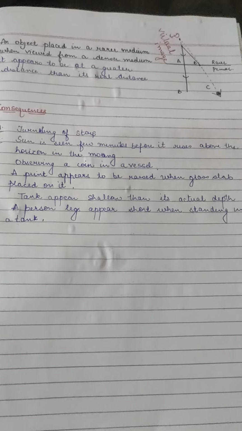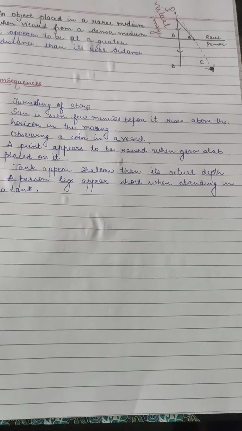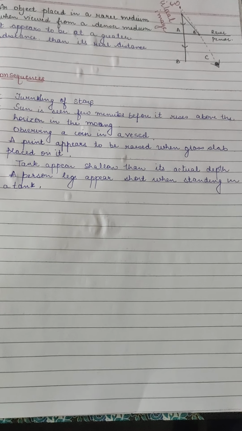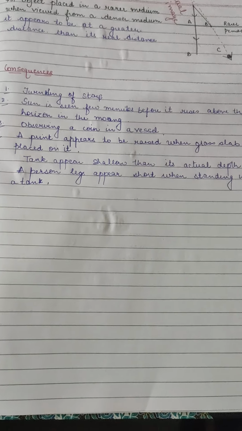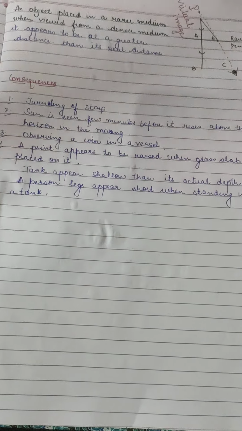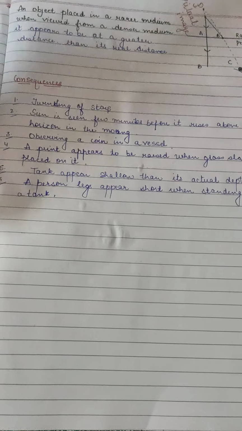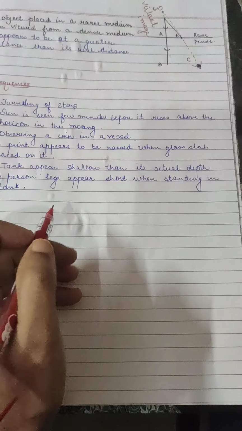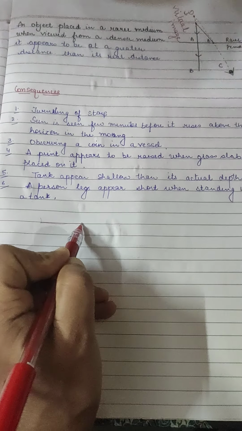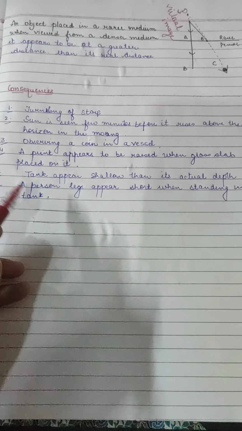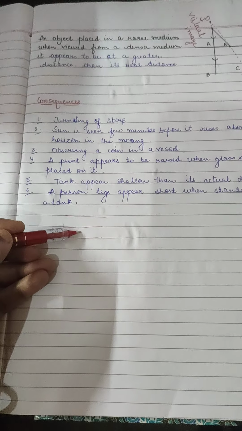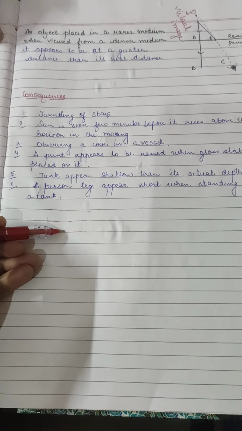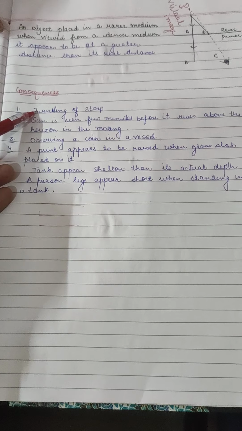The next, now we are having the consequences, the applications of refraction of light. First is twinkling of stars. At night you see the twinkling of the star. In our childhood we also have a poem, Twinkle Twinkle Little Star. So now the question is, why is that happening? Because lots of atmospheric layers are there. While light reaches till the space, at each atmospheric layer there is refraction of the light. Because of that refraction of light, twinkling of stars happens.